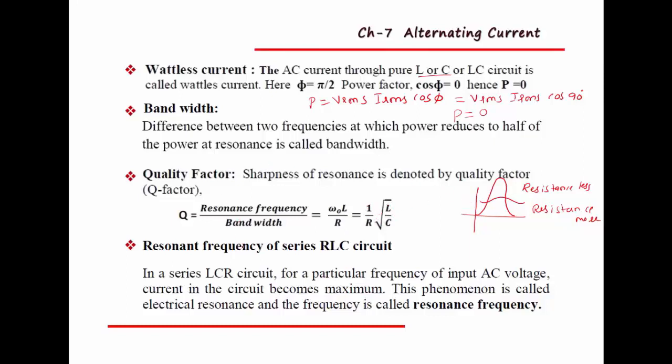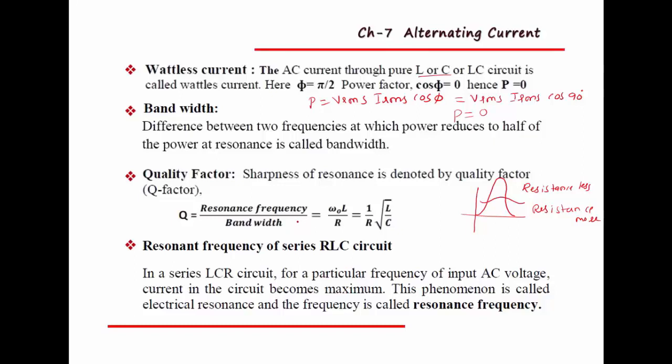Then resonant frequency of series LCR circuit. Observe here, in a series LCR circuit, for a particular frequency of input voltage, current in the circuit becomes maximum. See here, at a particular frequency, current reaches its maximum value.